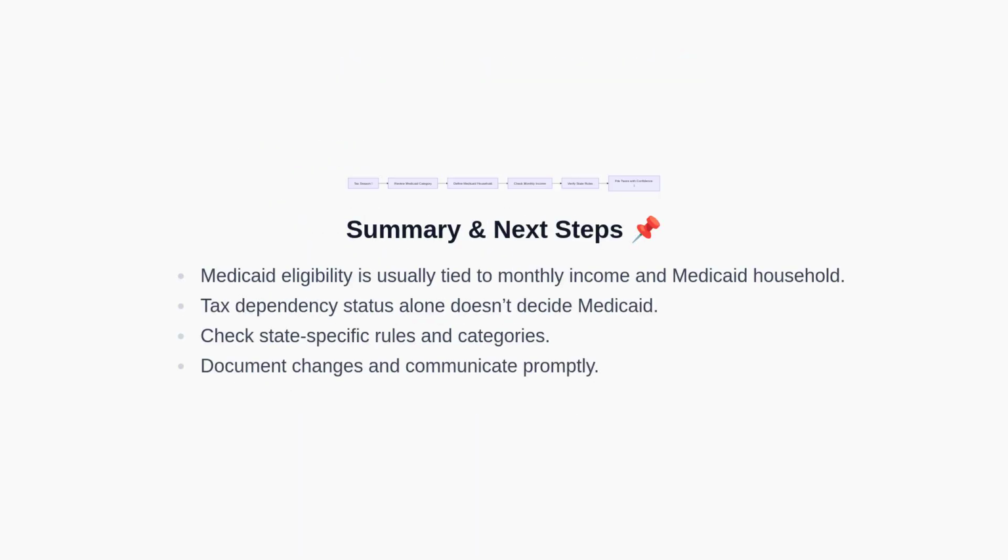To summarize, Medicaid eligibility is typically determined by monthly income and Medicaid household definitions. Tax dependency status alone does not control Medicaid eligibility. Always verify state-specific rules and your eligibility category. Document important changes, and communicate promptly with your Medicaid agency.